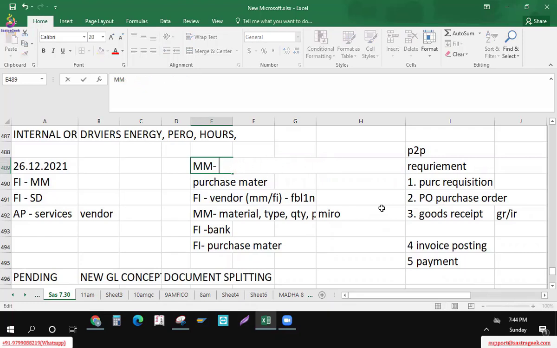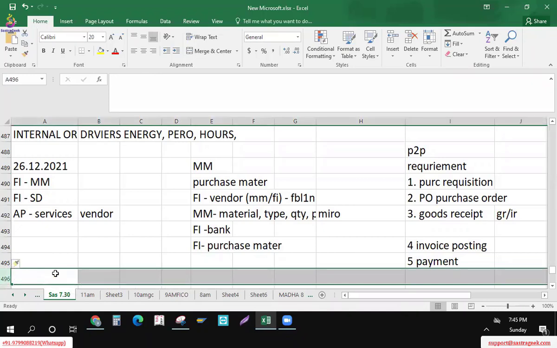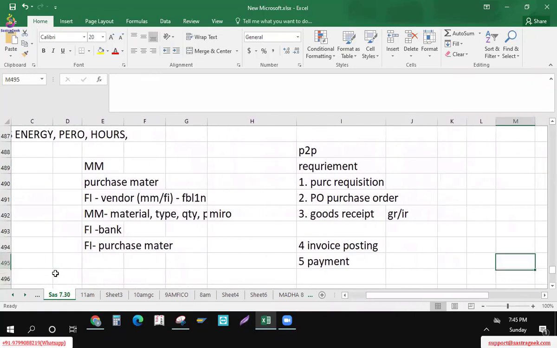The AP work will be done mostly for services, while MM takes care of all the materials, purchase orders and so on. So we need to understand the difference, how the entries behave in accounts payable.